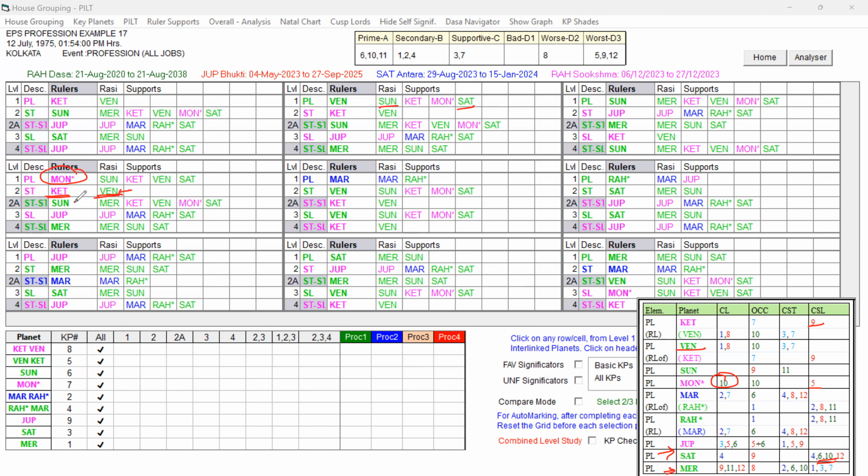And the second level planet itself, Sun, is good, and the sublord is Jupiter. Jupiter is 3, 5, 6, 5, 6, 1, 5, 9. It is also indicating some change-causing key planet. That is also a favorable key planet. The sublord of the star lord of the sublord, Mercury, is good. In other words, the 10th cuspal lord in the star and sub of these three planets are all mixed key planets.